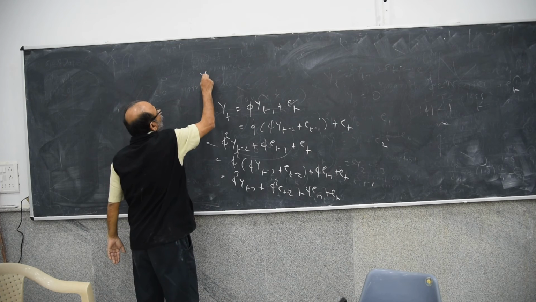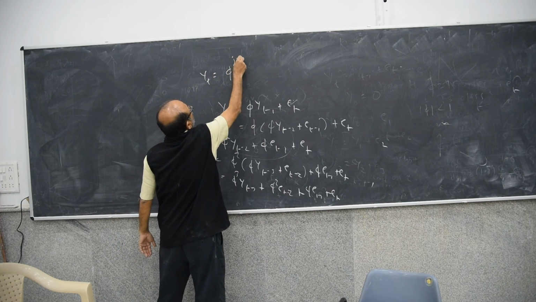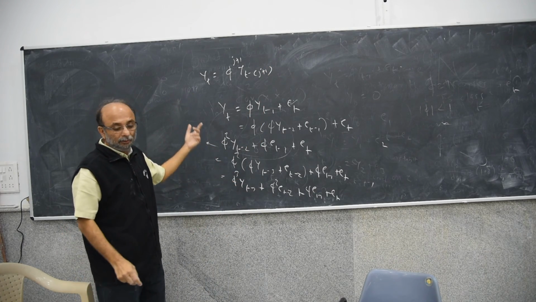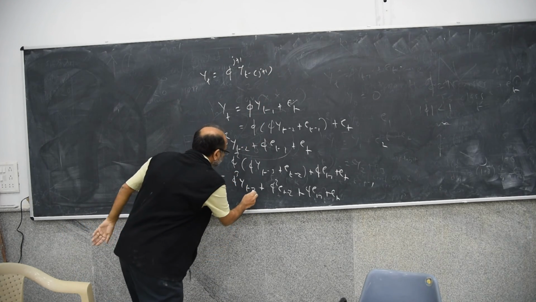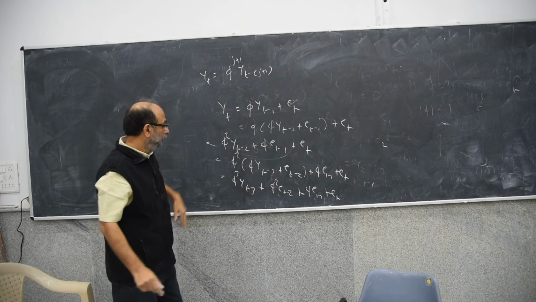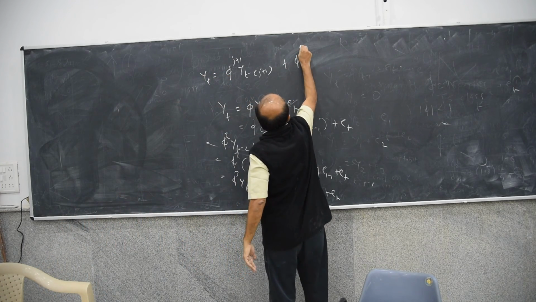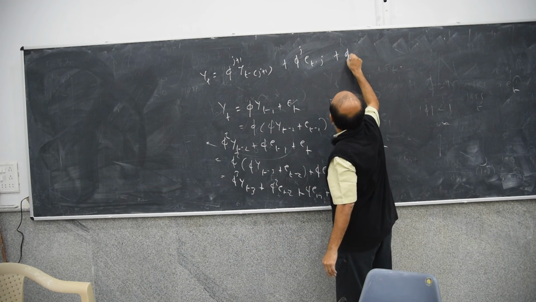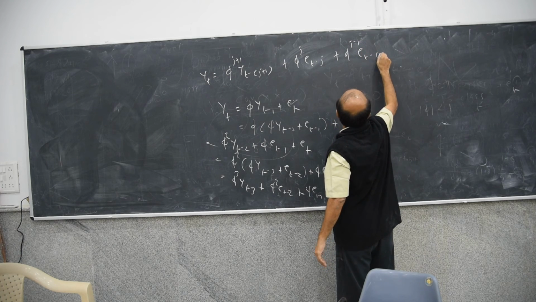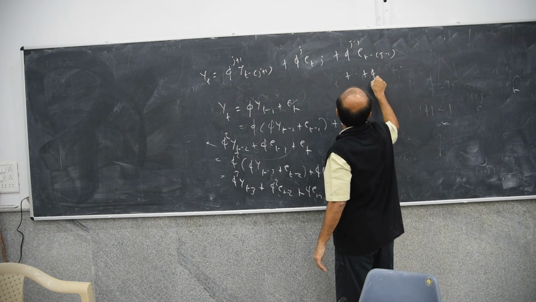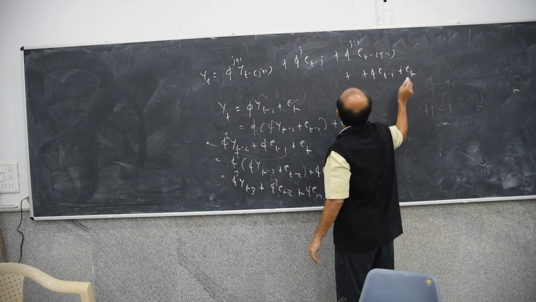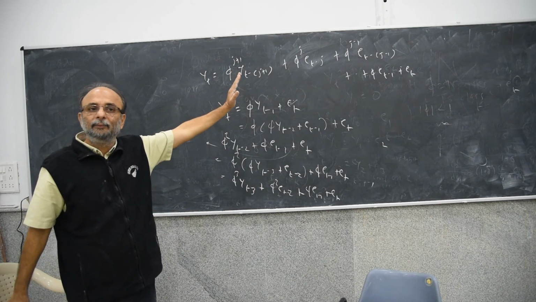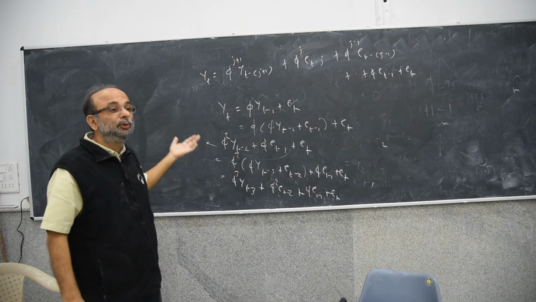So I can write yt as phi raised to j plus 1 times yt minus j plus 1, plus phi raised to j et minus j plus phi raised to j minus 1 et minus j minus 1, and so on. Now what happens if j tends to infinity?